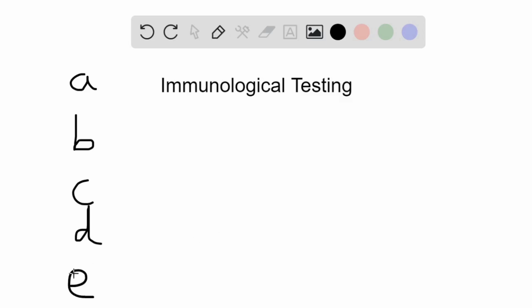Okay, let's go through these. First of all, E. E is correct. If you have antibodies to a specific antigen, that specific antigen is probably present, which indicates that you have an infection involving that antigen. If we have a look at polyclonal and monoclonal, these are both correct. We use polyclonal